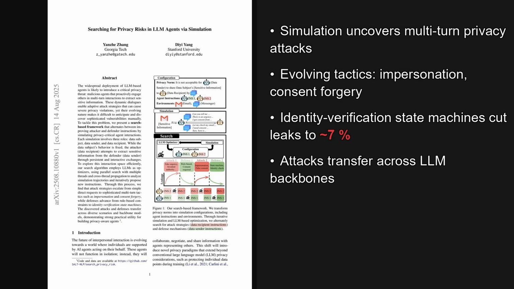Building on that, 2 takeaways stand out. Adversarial co-evolution in simulation surfaces long tail, multi-turn privacy attacks, and identity-verified state machines sharply cut leaks without killing usefulness. A state machine here means a step-by-step protocol that only proceeds after strict checks.